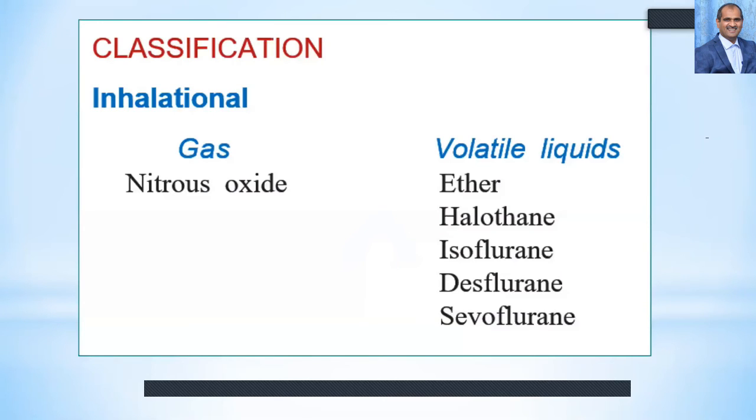And classification of the inhalation gas, already we have done. The inhalation gases are nitrous oxide, and the volatile liquids are ether, halothane, isoflurane, desflurane, and also sevoflurane. These are called the fluorinated gaseous agents.